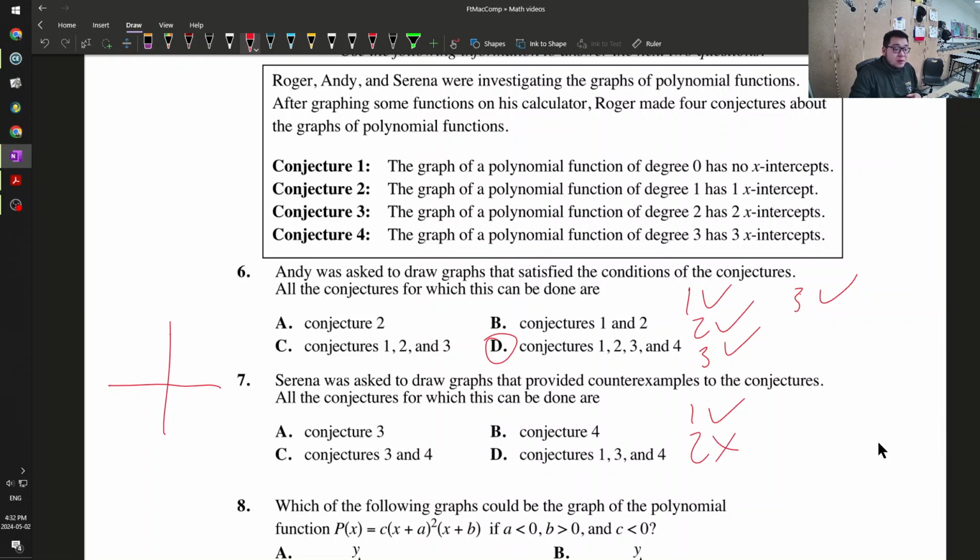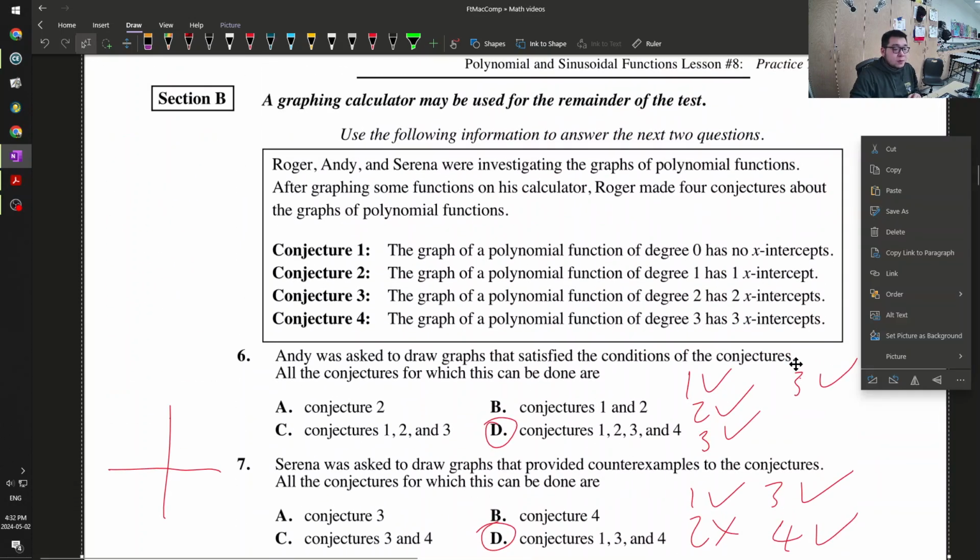For conjecture 3, if you want something that doesn't have 3 x-intercepts, you can either touch it, draw it like that, or you can just draw it above where it doesn't touch. So 3 can be done. For 4, we can draw it like this, or like this. Many different ways to do it. 4 can be done. So it's 1, 3, and 4.